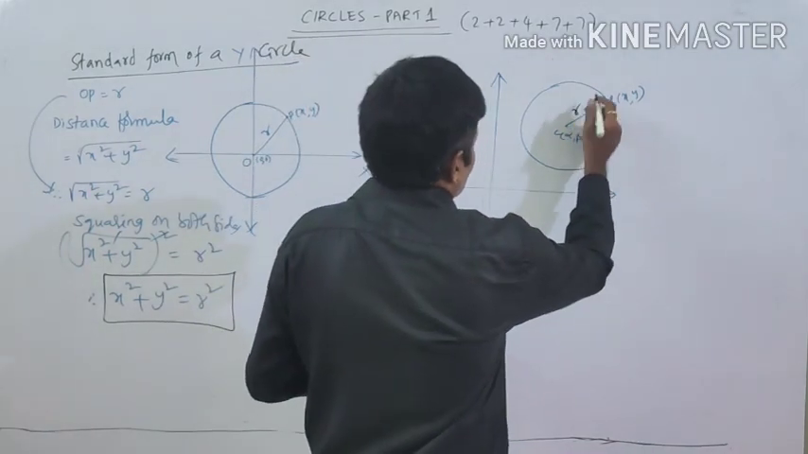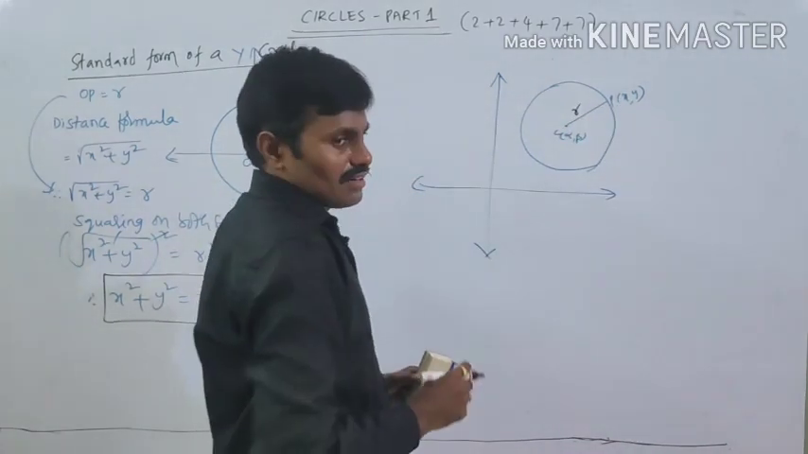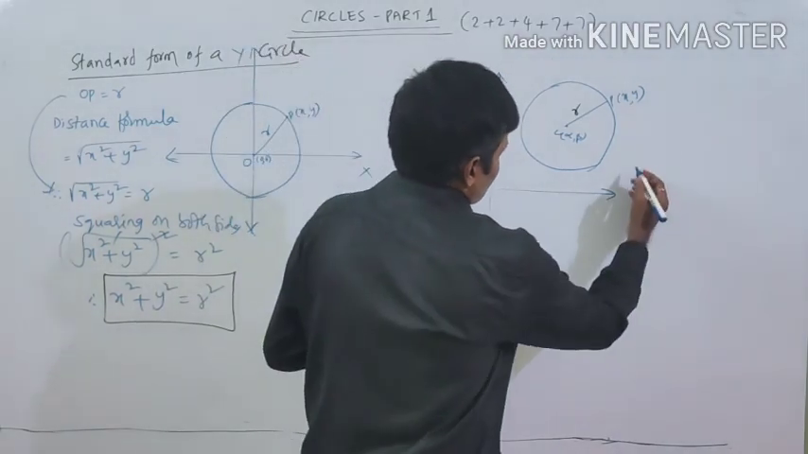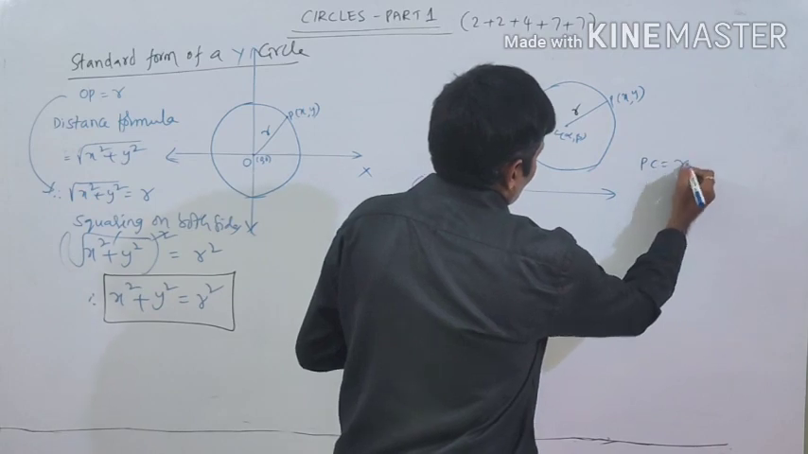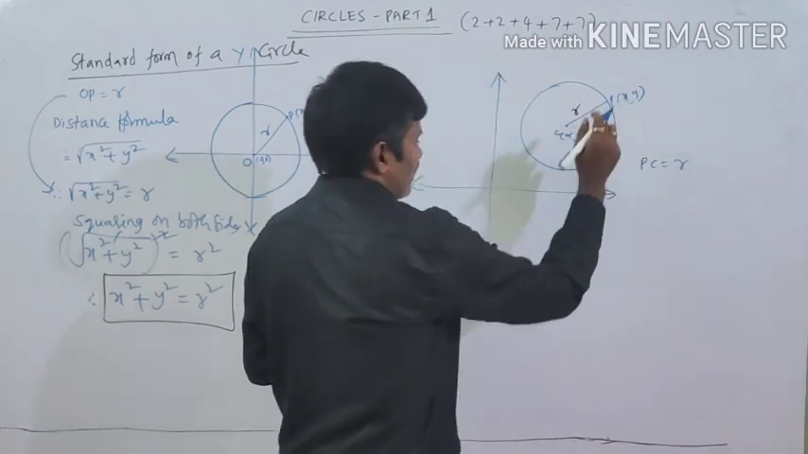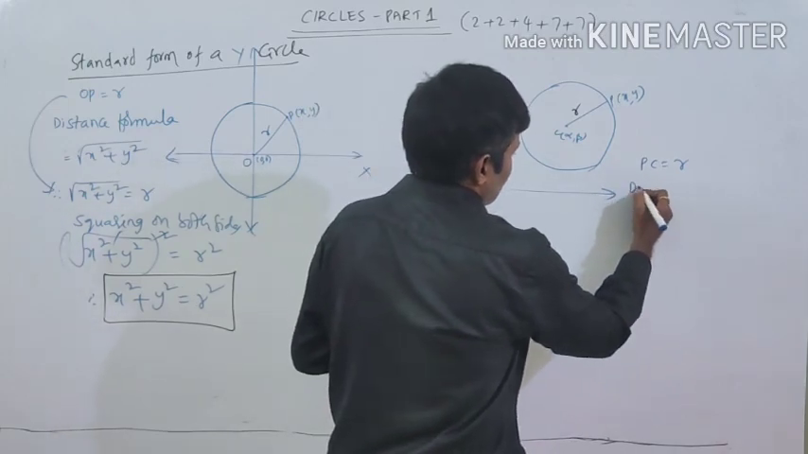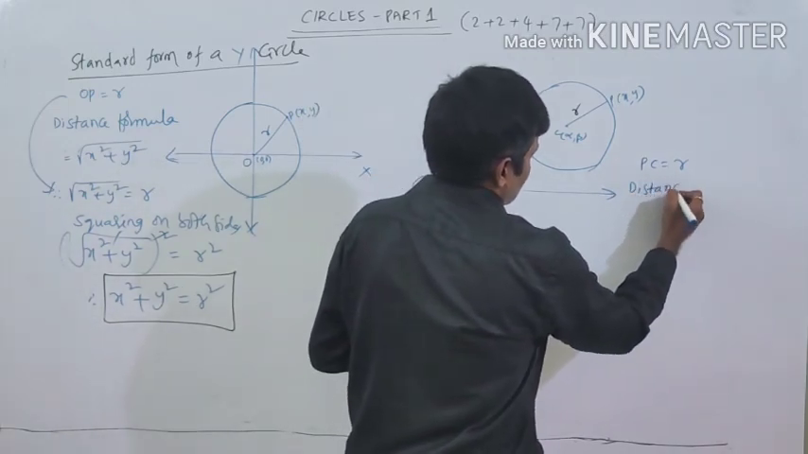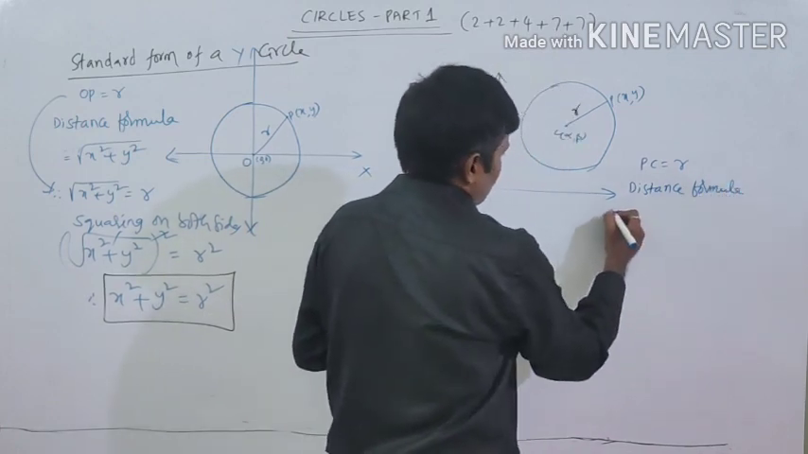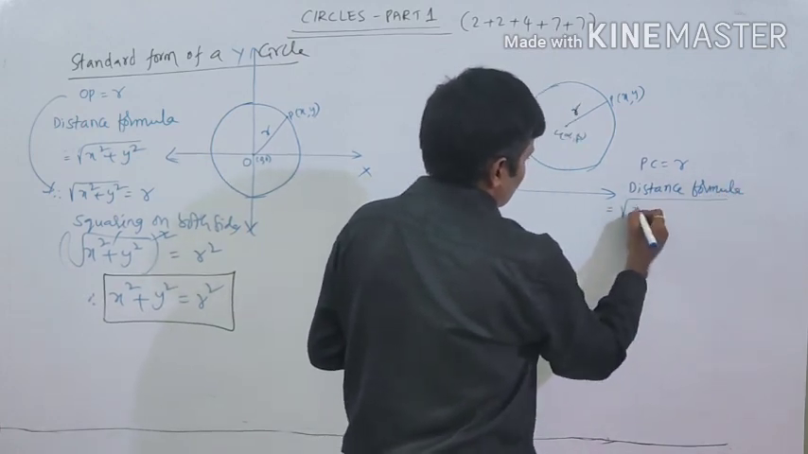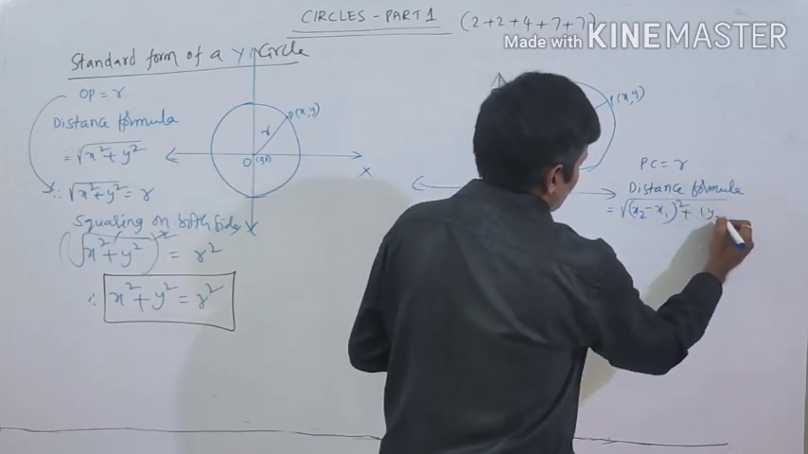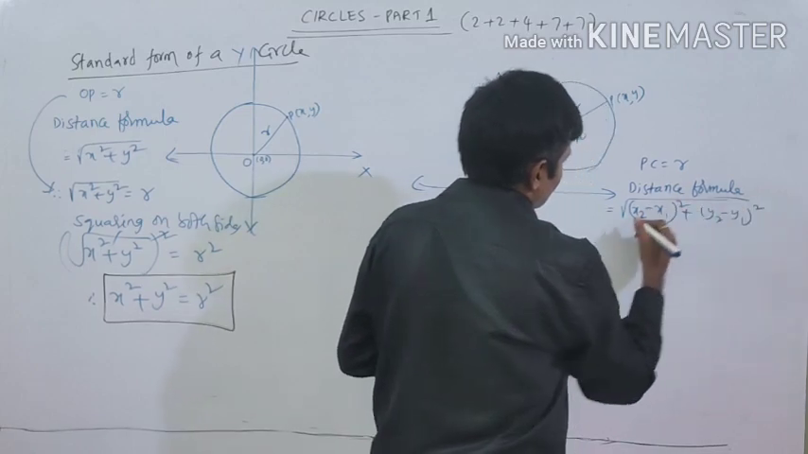Same as before, here the radius PC is equal to r. PC means the distance between the center and a point on the circle. What is the distance formula in this case? Here the origin is not the center, so we use the other formula: square root of x2 minus x1 whole square plus y2 minus y1 whole square.